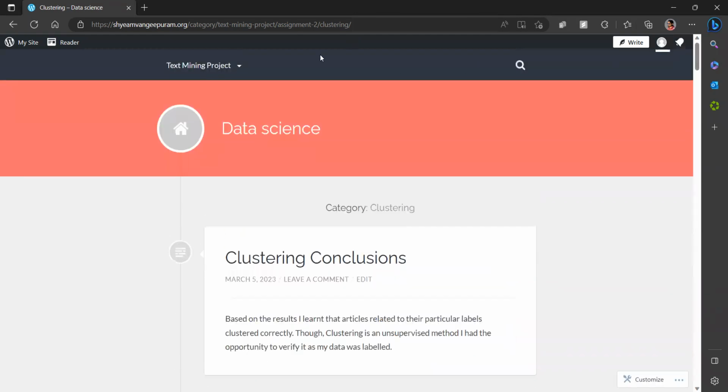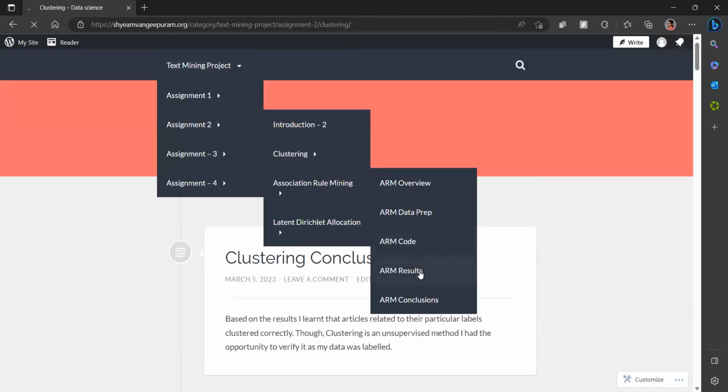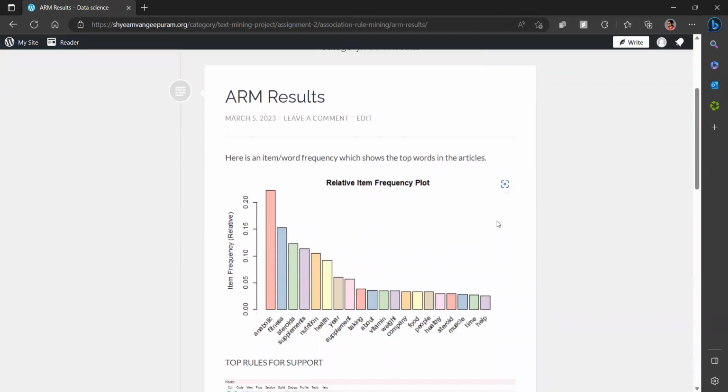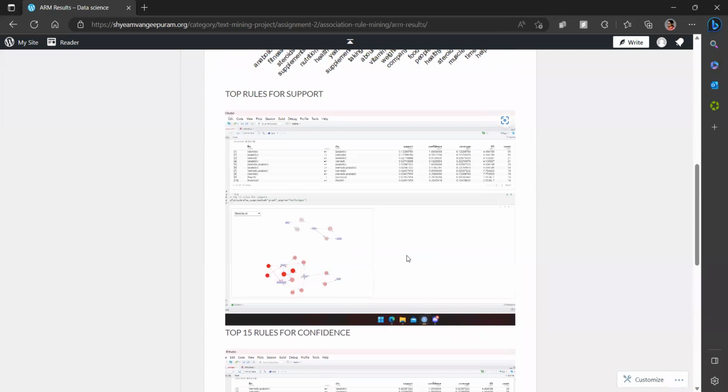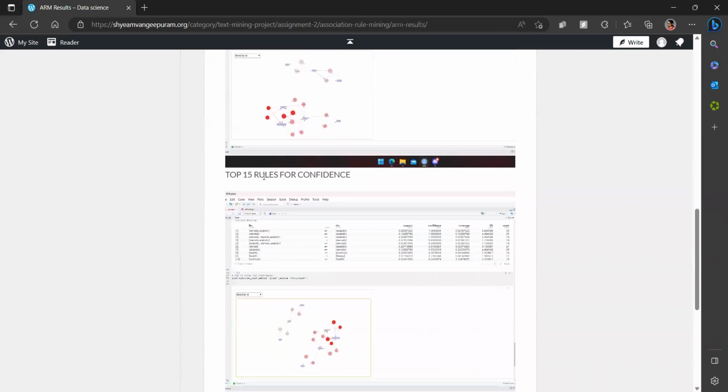So now let's look at the next thing, which is association rule mining. In my association rule mining, the most frequent word was anabolic, which means anabolic steroids, and then fitness. Then we have steroids, supplementation, nutrition, health, and so on. The top rules for support with steroids are mostly related to anabolic, and then health is related to nutrition and nutrition is related to health. So those are the top rules for support.